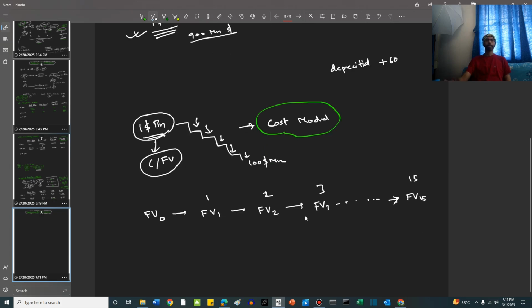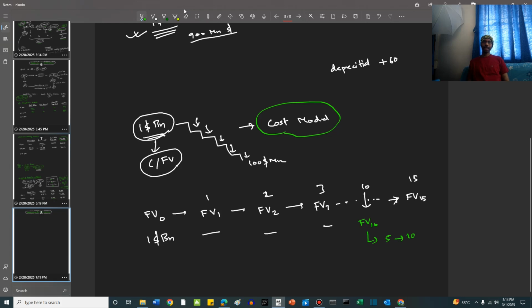Right friends? Here the things get much more ambiguous. For example, let's say the value of the asset is found to be 1 billion and our projection is in 15 years there will be some new technologies, so we have a shelf life of 15 years. But let's say at period 10, when we are trying to measure the FV10, we find out that the technology is not going to last for 5 years, instead it is going to last for another 10 years.